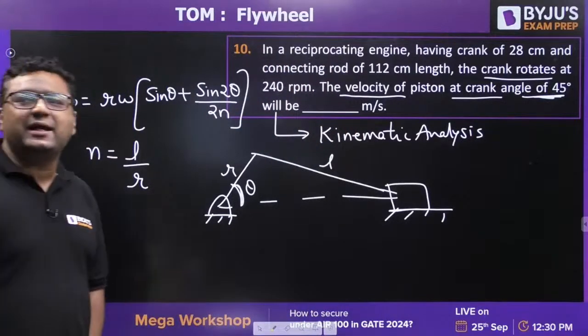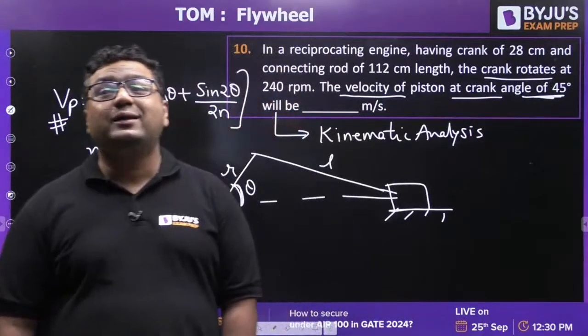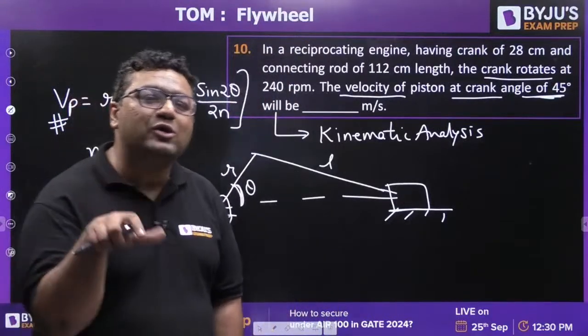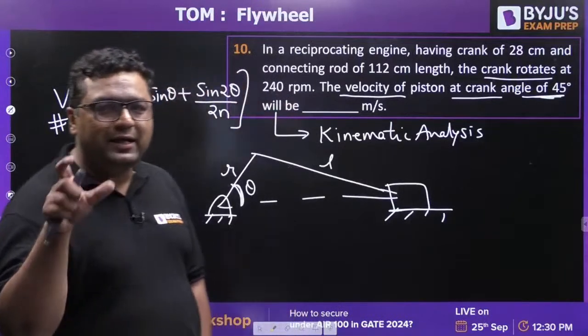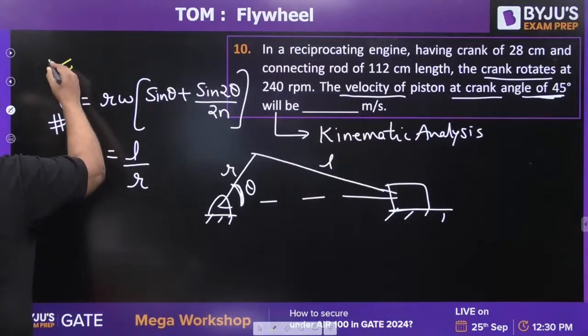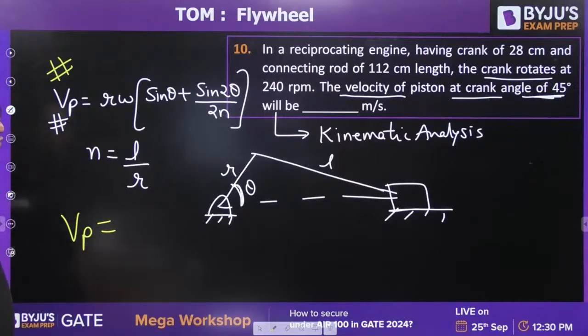Jamin is also there. 7 tons flywheel used for such a small change. Trivedi, as I is increasing, it is used for small speed application. Okay, it is used for small speed application. So here when you put the value of VP, you will get this VP as equal to what?